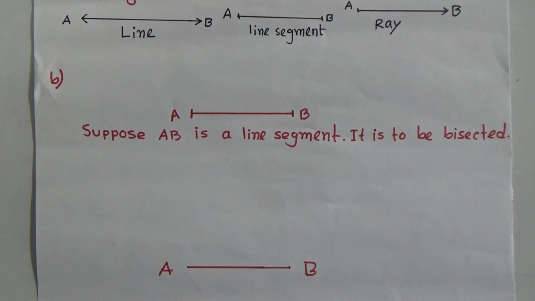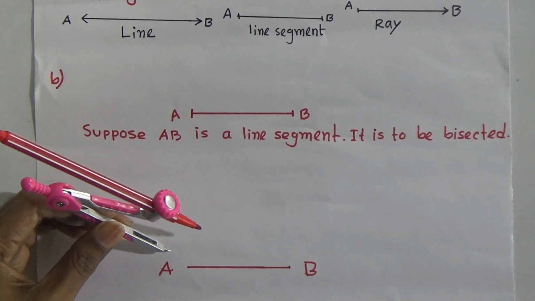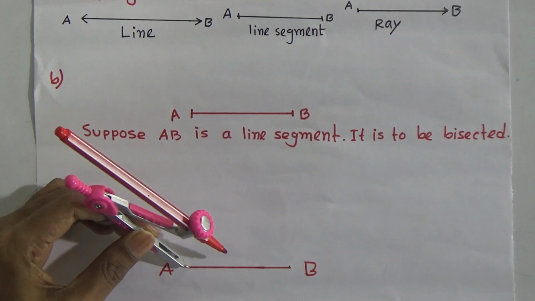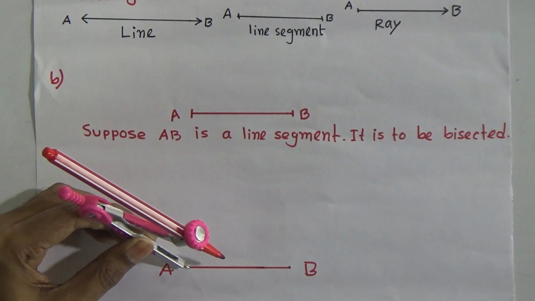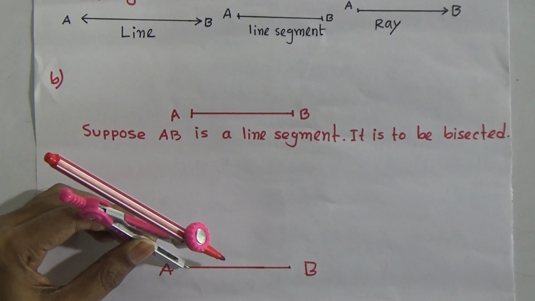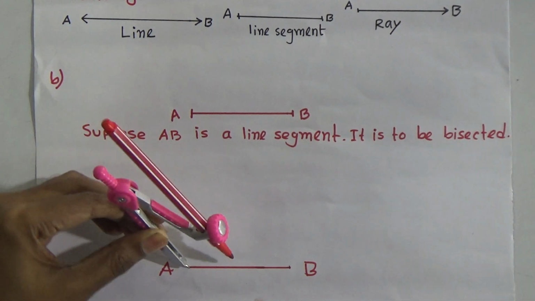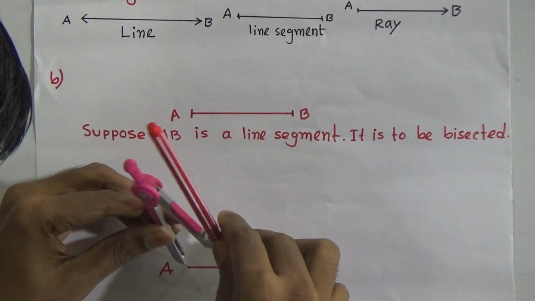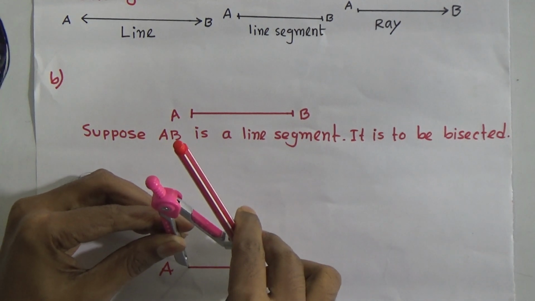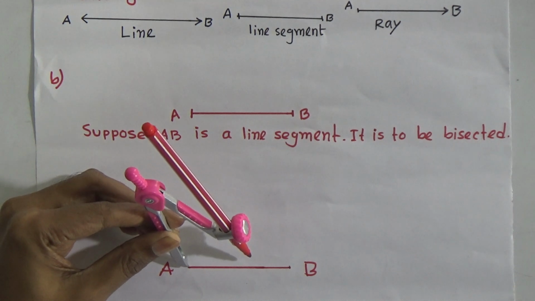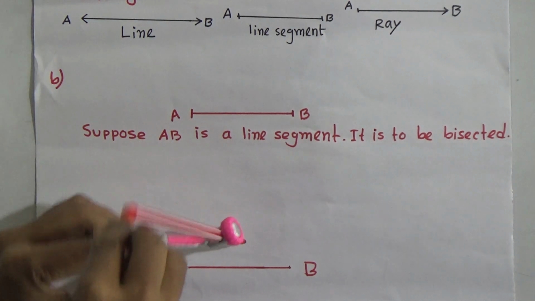Now taking A as a center, I repeat, taking A as a center, we have to draw two arcs on both sides of AB. But remember, the radius of the circle should be more than half of AB. Look, this is half, but you have to take more than half of AB. Then you have to draw two arcs.